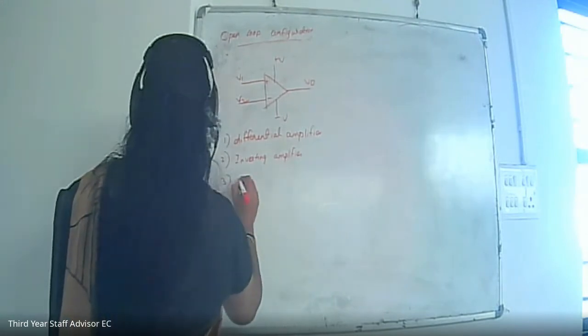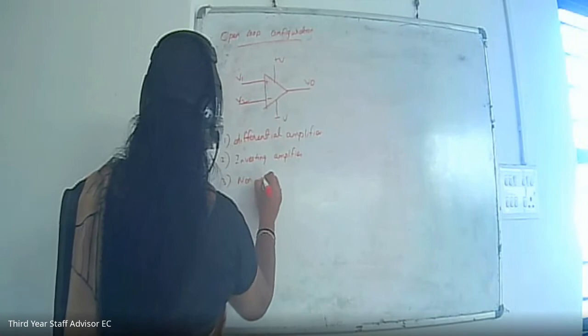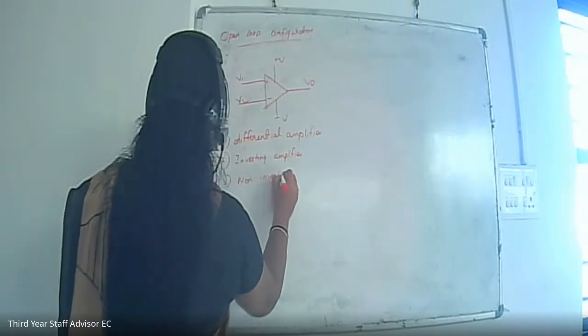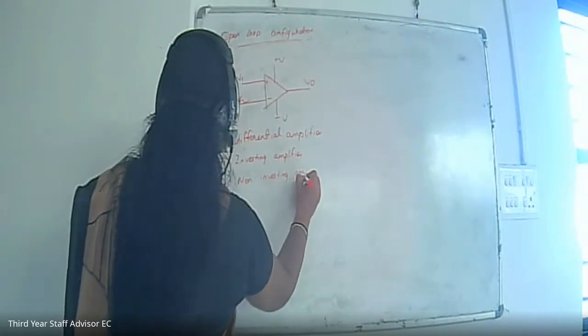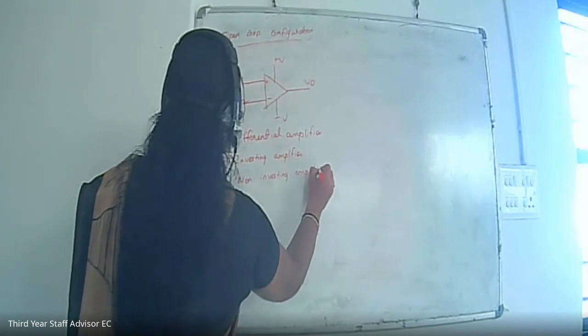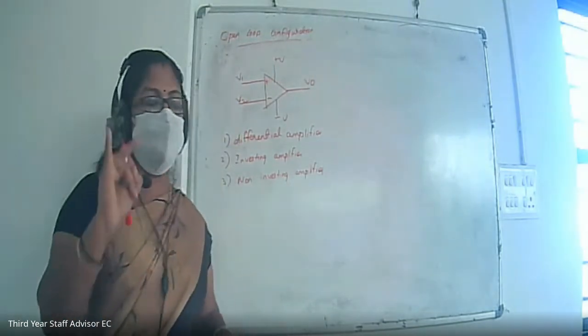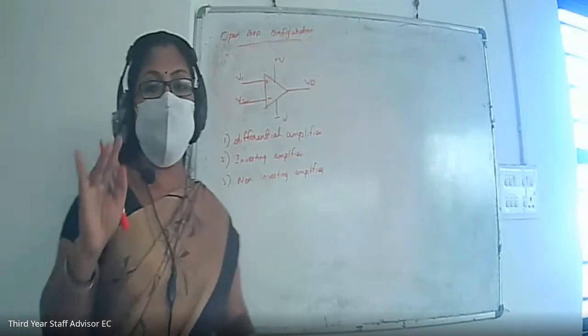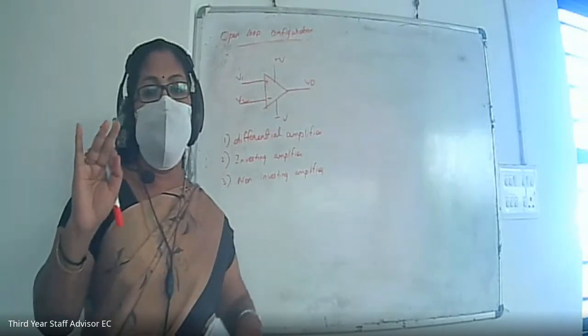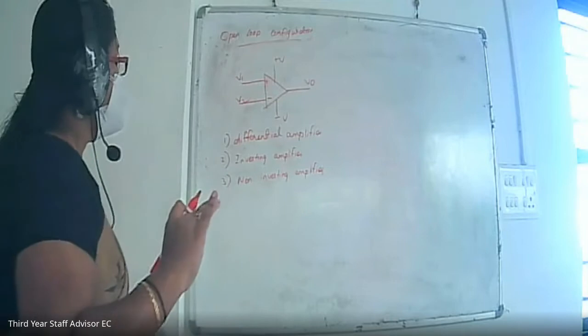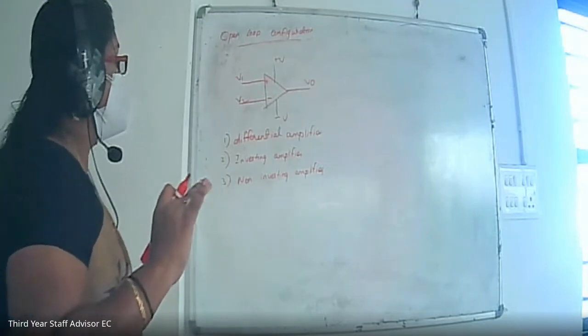Third one is non-inverting amplifier. So there are 3 configurations. First is differential amplifier, second is inverting amplifier, third one is non-inverting amplifier. Okay, so first let us draw differential amplifier.